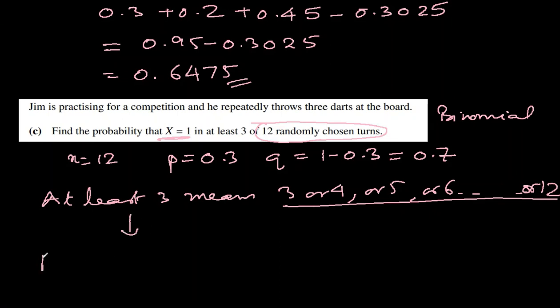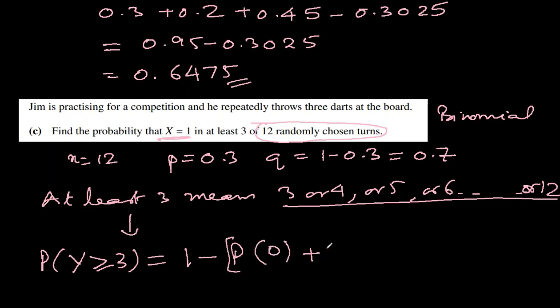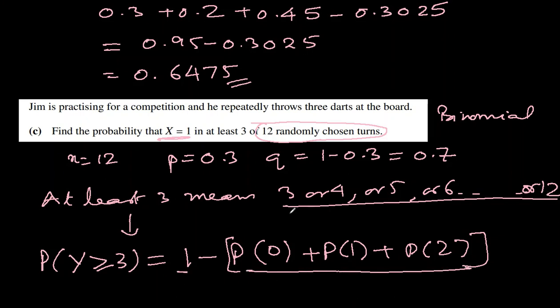The probability that y, let's call it y, not x, is at least 3, that means 3 or more, will be equal to 1 minus probability of 0, or probability of 1, or probability of 2, because in the whole list 0, 1, 2 are excluded, and the rest, everything is there, 3, 4, 5, 6, 7. So I will find the probability of these three and subtract from 1, and I will get this long list.